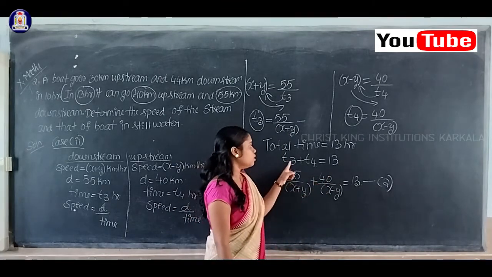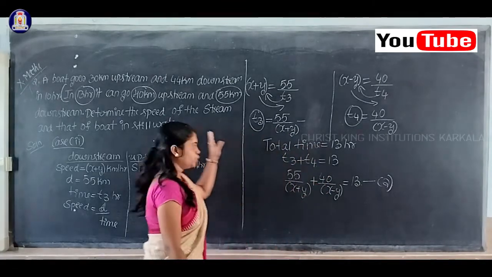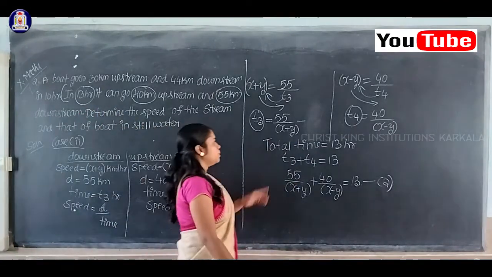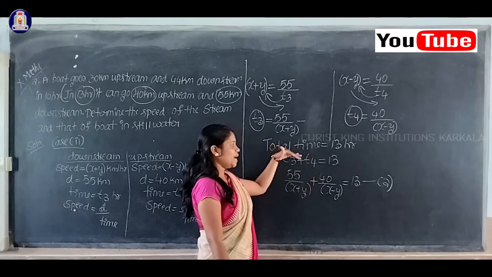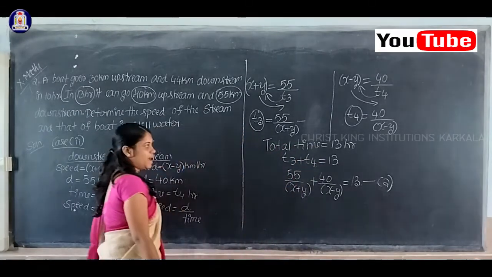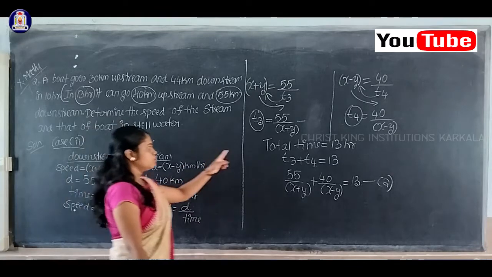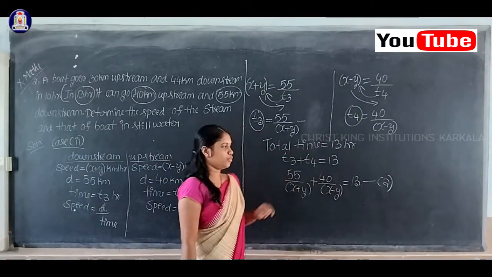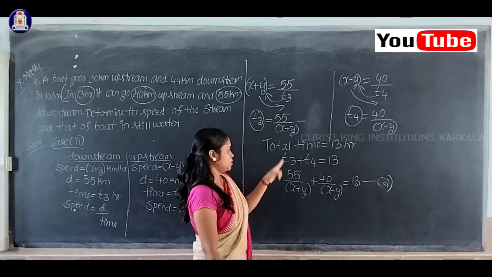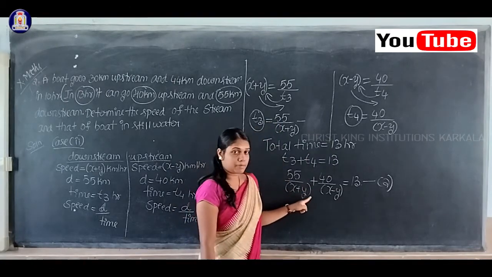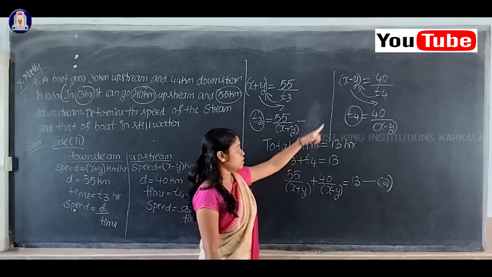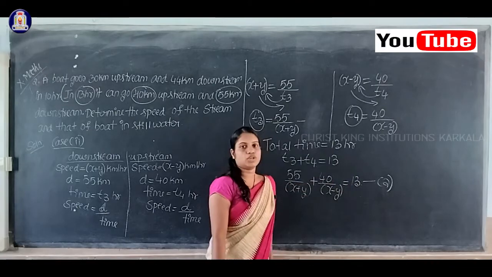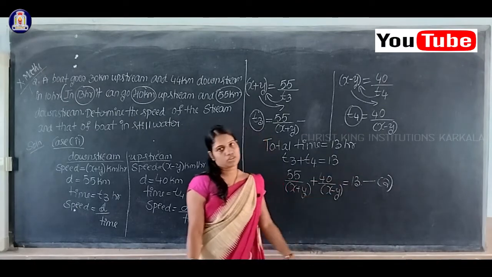See students, here in case number 2, total time is equal to 13 hours. But that total time is nothing but the time taken for downstream as well as upstream. So for downstream it is T3 and for upstream it is T4. In the place of T3 substitute 55 by x plus y, and in the place of T4 substitute 40 by x minus y, equal to 13. So this is your equation number 2.